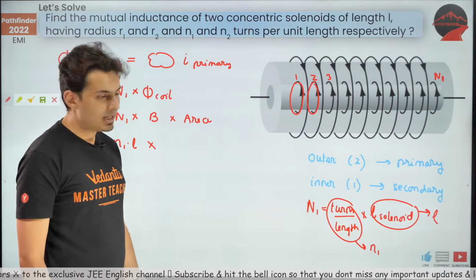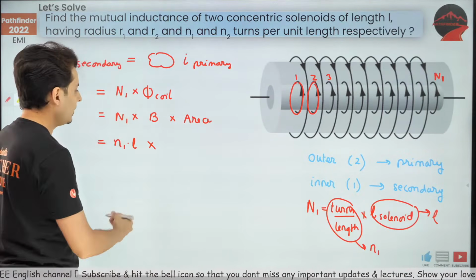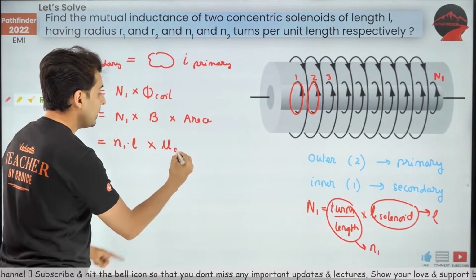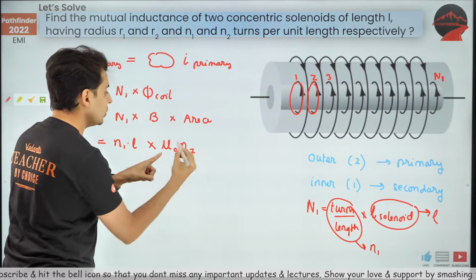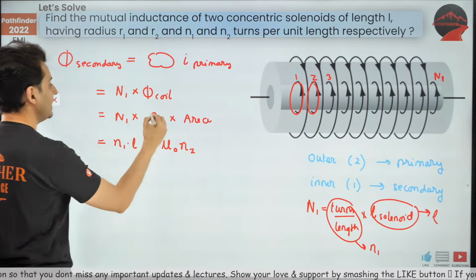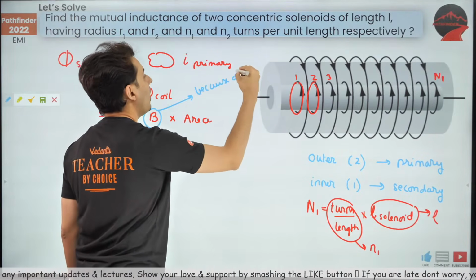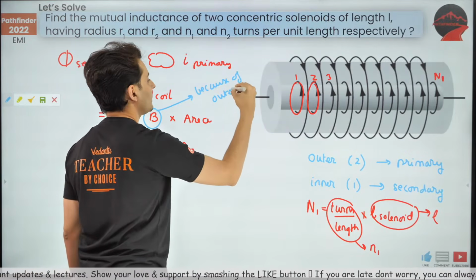Similarly, what is the magnetic field inside a solenoid? Oh, that's something we know. It is mu naught, but this time this will be n2. Be careful. Why n2? Because this field is because of the outer solenoid.